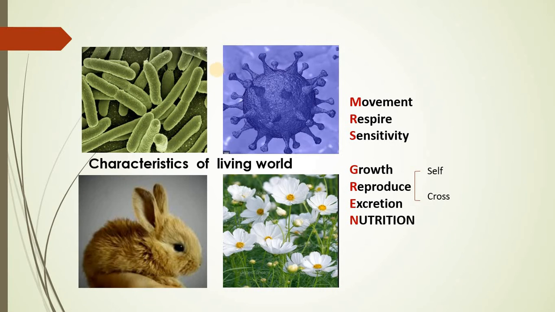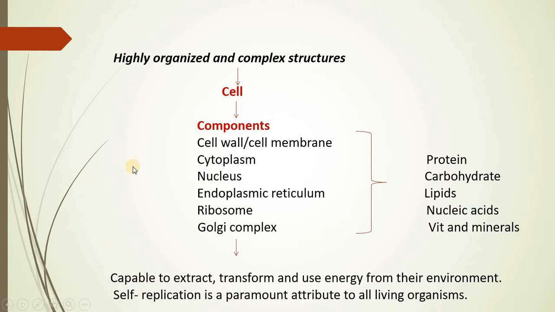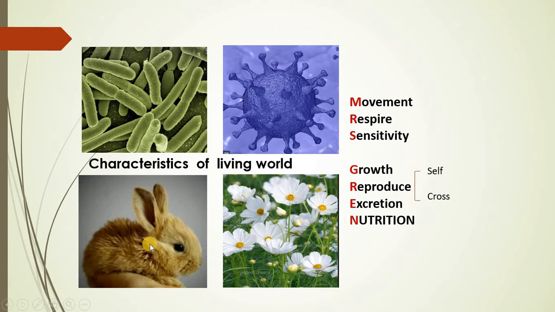These macroscopic organisms can be viewed because their body is composed of a large number of cells, and as their body is composed of a large number of cells, we can call them macroscopic or multicellular organisms.